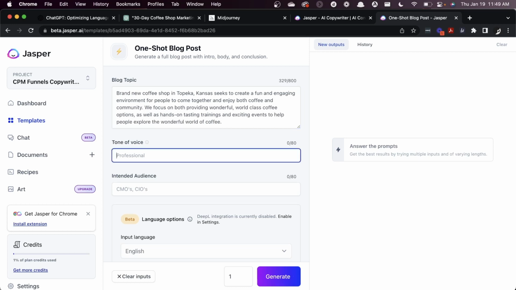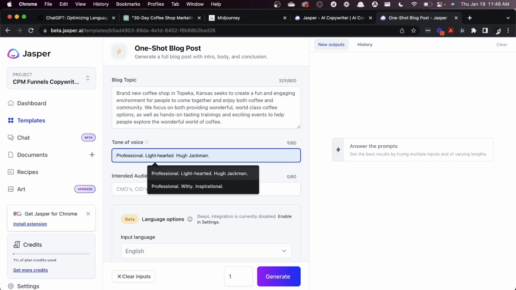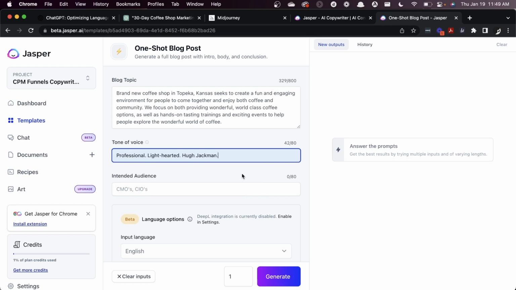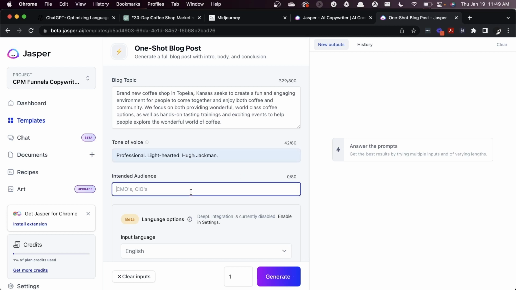Fair enough. Now if we go into the tone of voice, we'll say professional, and actually it stores a couple of them, so we can just go right back in and let Hugh Jackman do his thing, and the intended audience, we will say coffee drinkers in the Midwest.